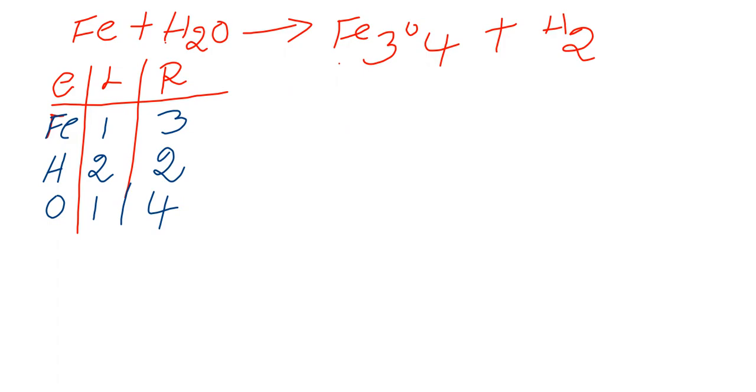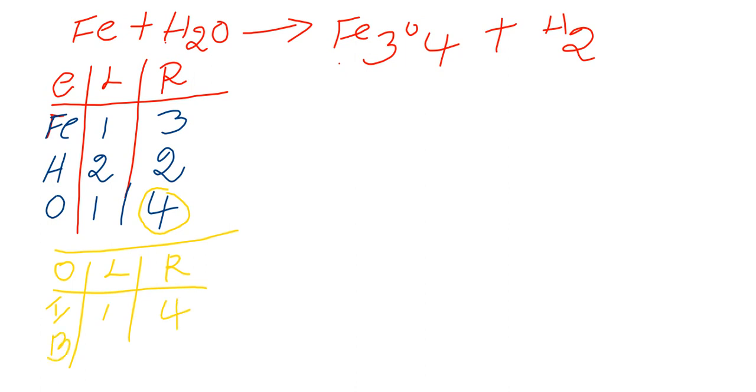Let us balance this. First of all, balance the atom with the largest imbalance. Here the most unbalanced atom is oxygen. Oxygen on the left hand side and right hand side: initially 1 and 4. Now balance it: 1 into 4, here 4.